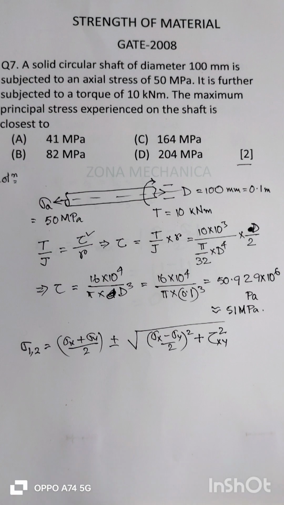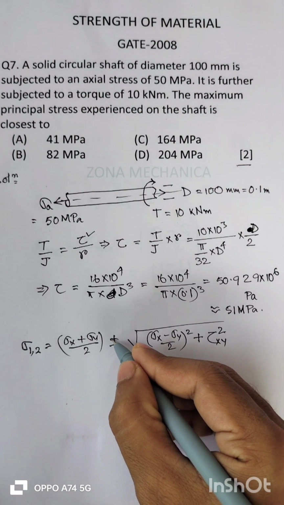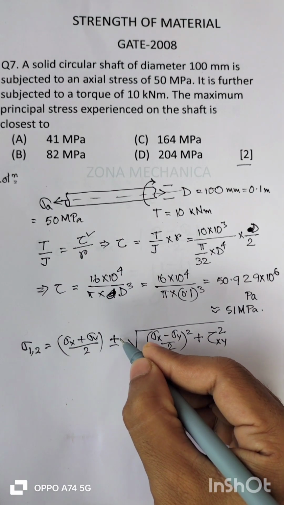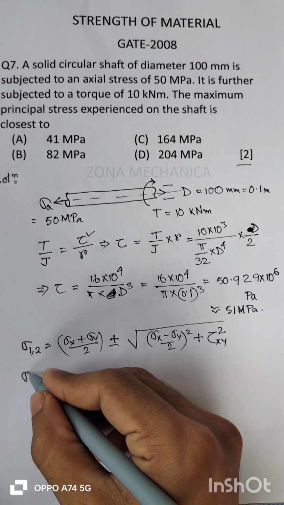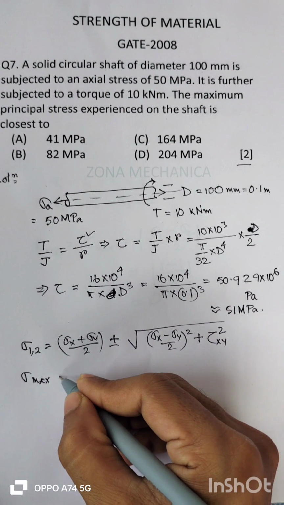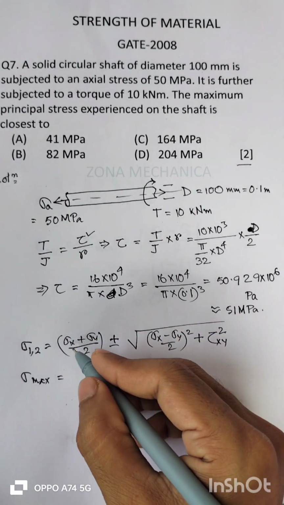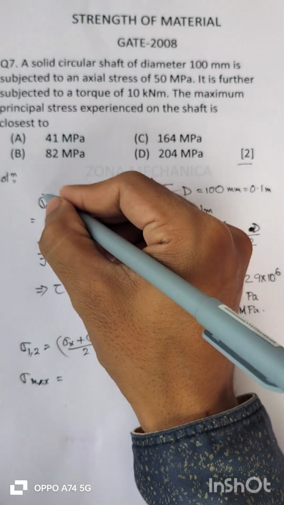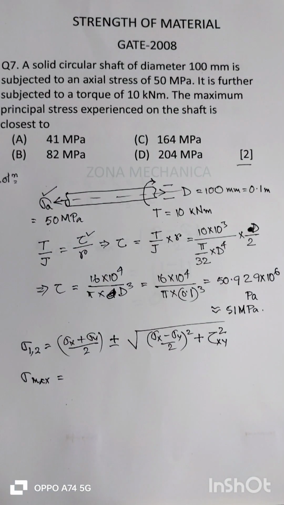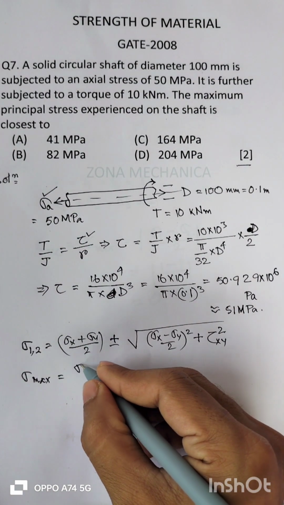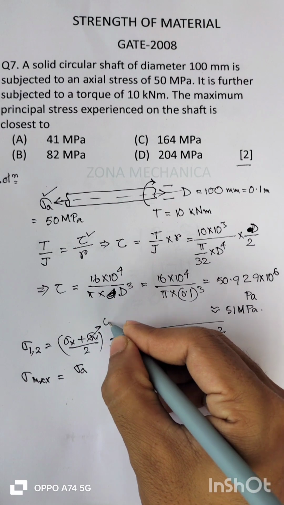This is the expression for principal stresses. So for the maximum principal stress, we will consider the plus sign. So sigma max will be this. Sigma x, here we have a single axial stress, so sigma a, and sigma y will be 0.